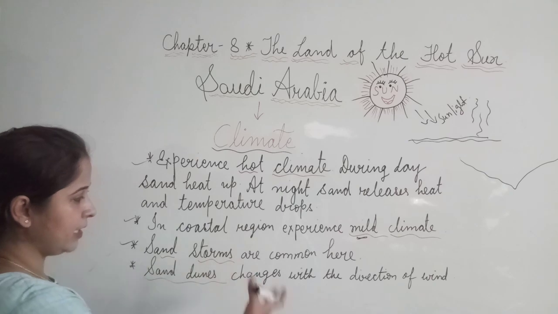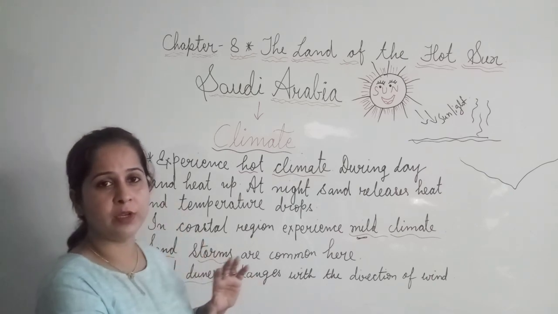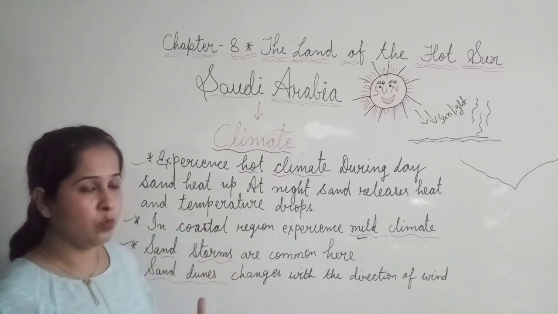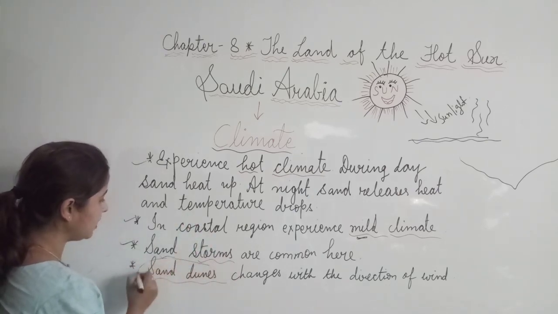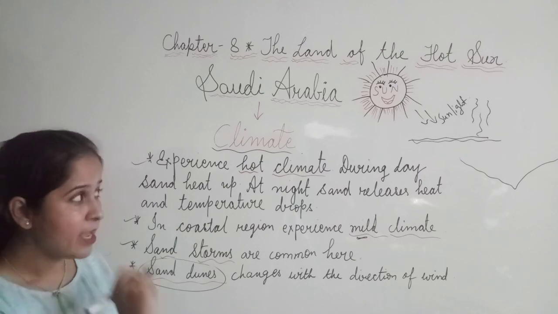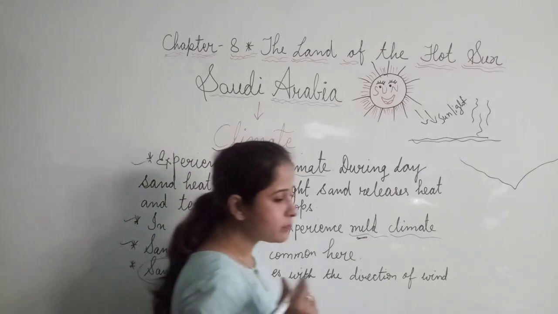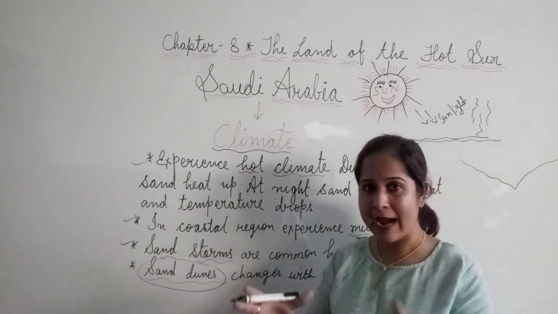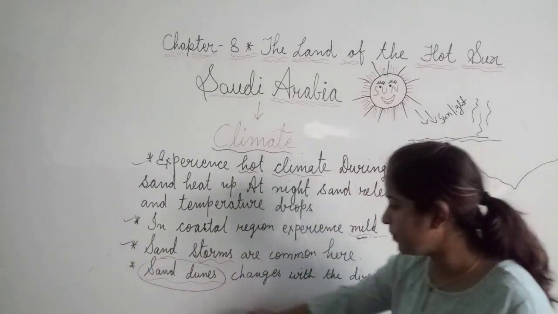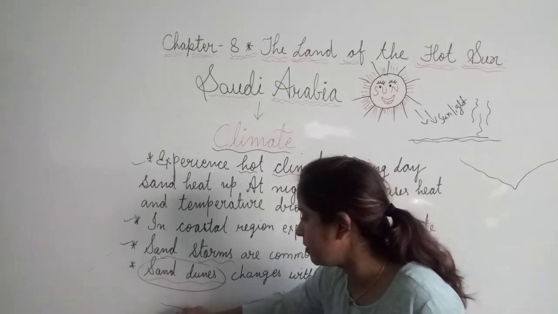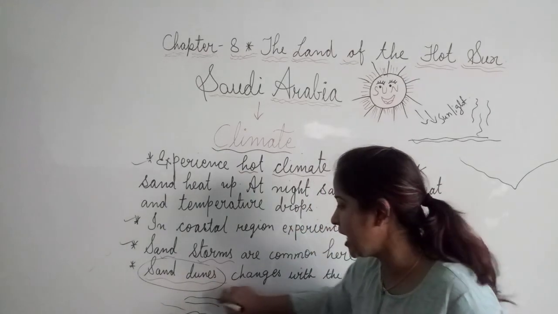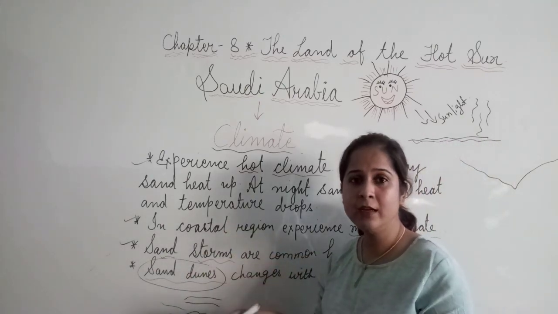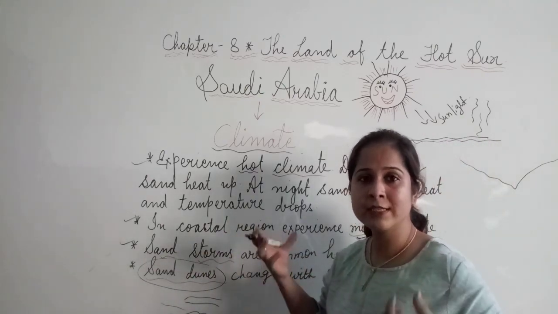But before explaining why the direction of the sand dunes changes, I would like to tell you the key point about sand dunes. What are sand dunes? Actually, sand dunes are collections of sand, heaps of sand at one place. See what happens as heavy air is blowing. What does it carry? It is carrying small particles of sand with it.